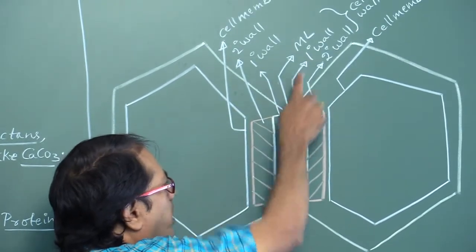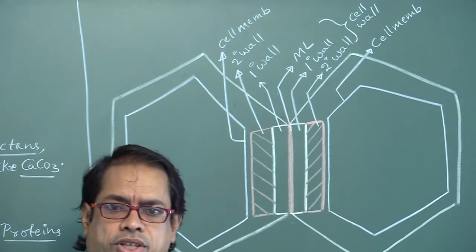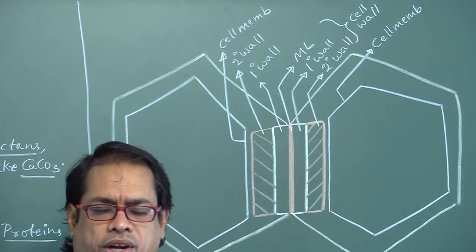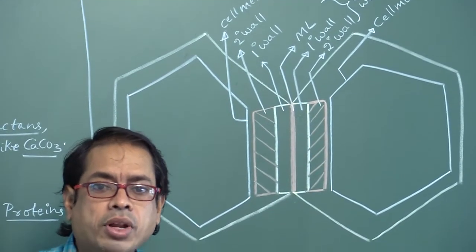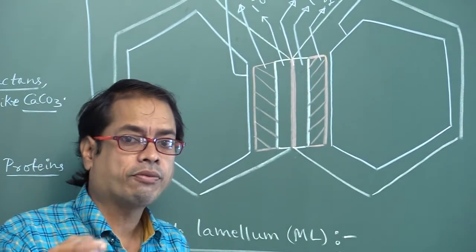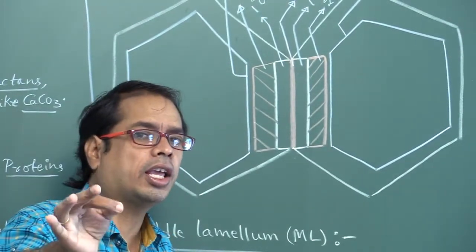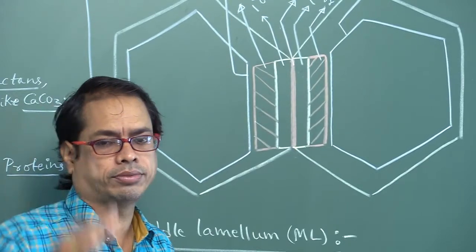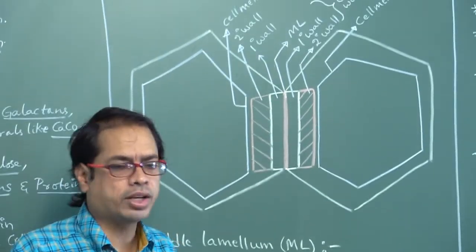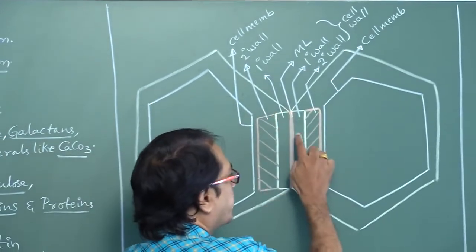Next, this primary wall is the first formed true wall layer. The first formed layer is middle lamellum, but true means for each cell one layer is present.